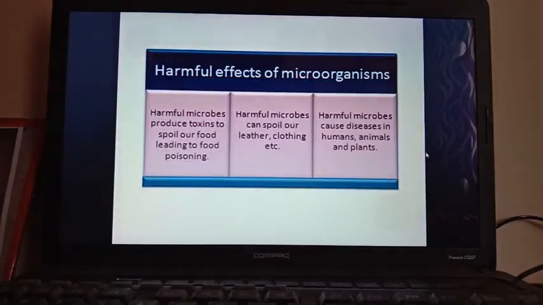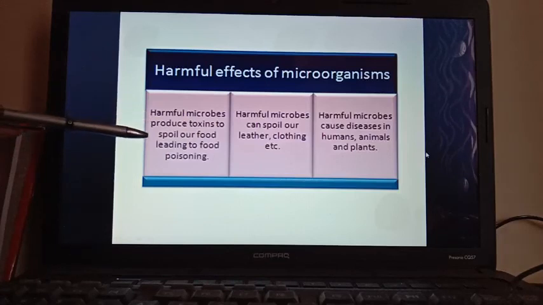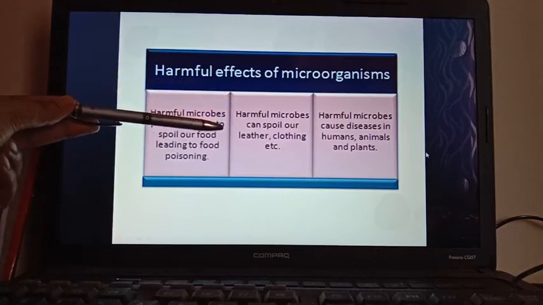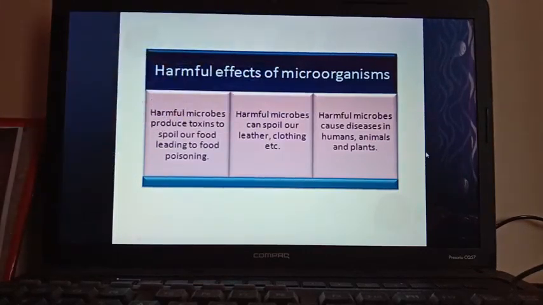Next, the harmful effects. Apart from the useful effects, bacteria are harmful also. They cause so many diseases in plants and animals, cause food poisoning, spoilage of food, rotting of fruits, vegetables, meat, so many things. So here you can see harmful microbes: many bacteria produce toxins to spoil our food, leading to food poisoning. Harmful microbes can spoil our leather, clothing, etc. Harmful microbes cause diseases in humans, animals and plants.